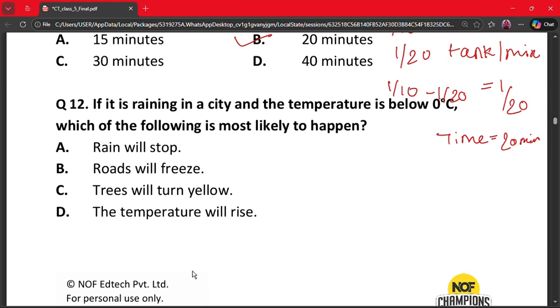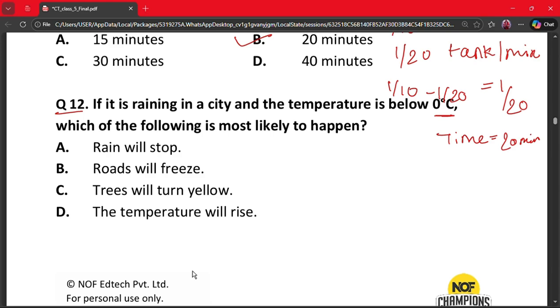Moving on to the next question, that is question number 12. If it is raining in a city and the temperature is below 0 degrees Celsius, which of the following is most likely to happen? A. Rain will stop. B. Roads will freeze. C. Trees will turn yellow. And D. The temperature will rise.